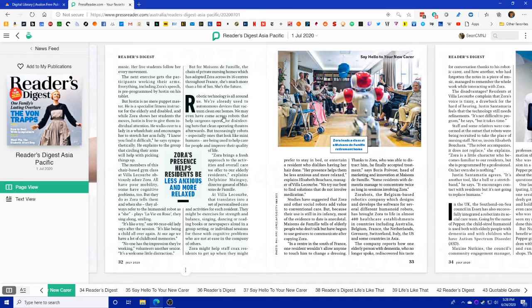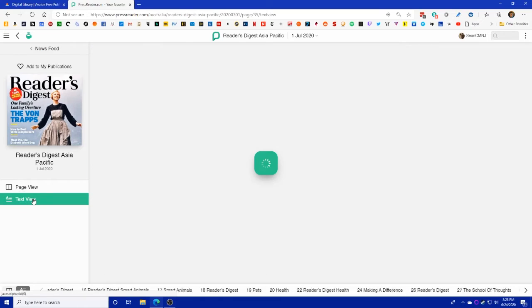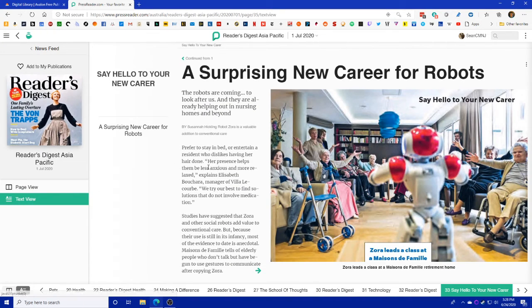The text is big enough, it's okay. On a phone or an iPad, you may want the text to be bigger and easier to read. So that is when you would go ahead and click on text view, and you can do that from anywhere. We'll go ahead and click on it right now. And this brings it up in a cleaner, easier to read format.